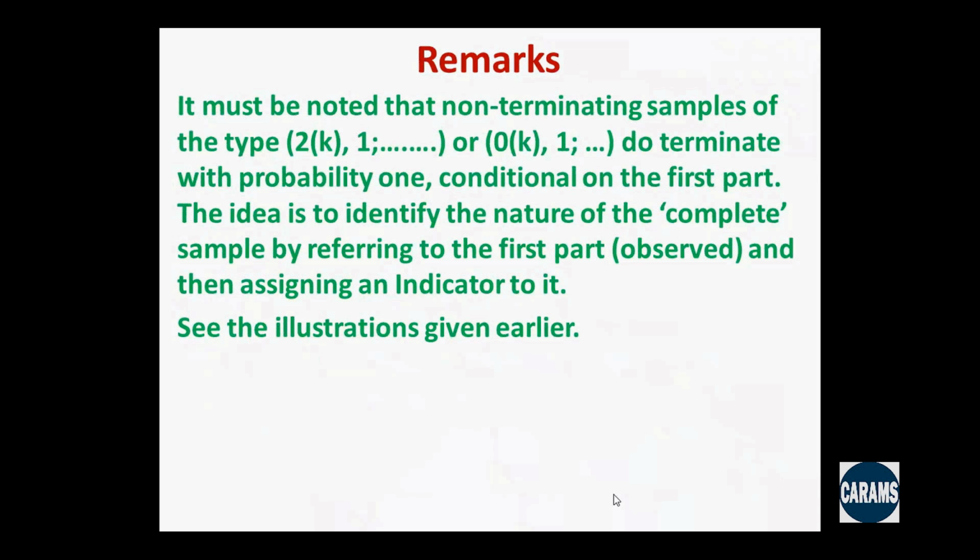It may be a terminating sample or a non-terminating sample. And even if it is non-terminating, I know if I would have continued, it would terminate with probability 1. So the idea is I identify the nature of the complete sample just by referring to the first part, because the first part helps me in providing an estimate of P based on whatever I have observed so far, that number K.